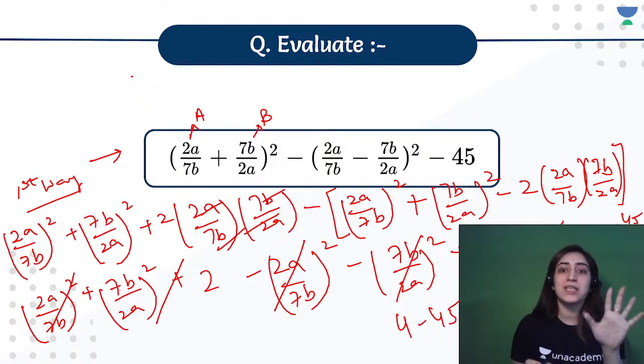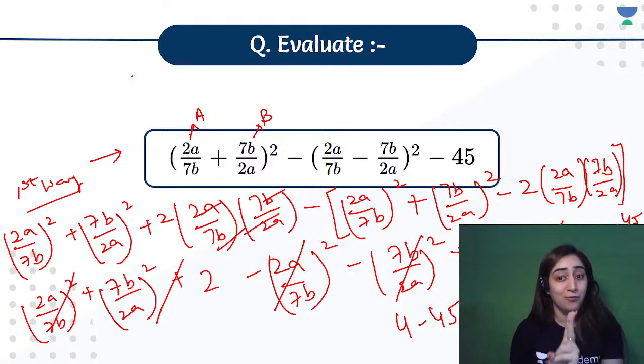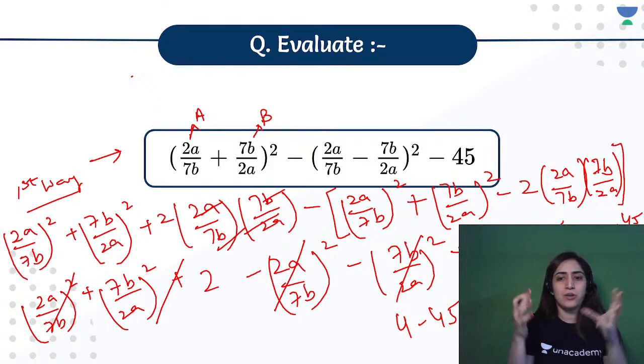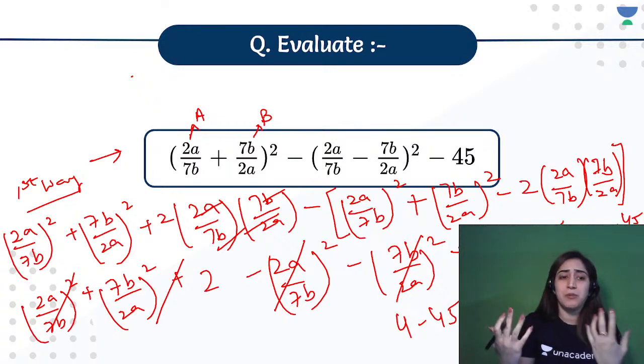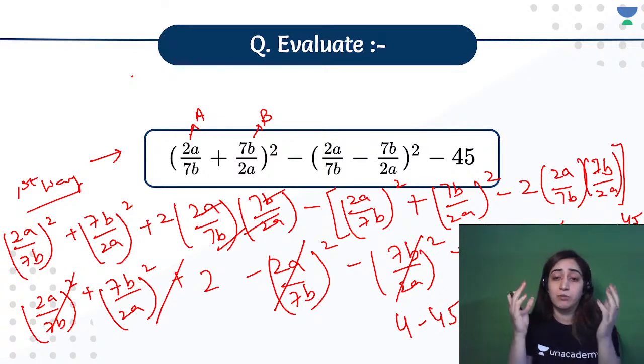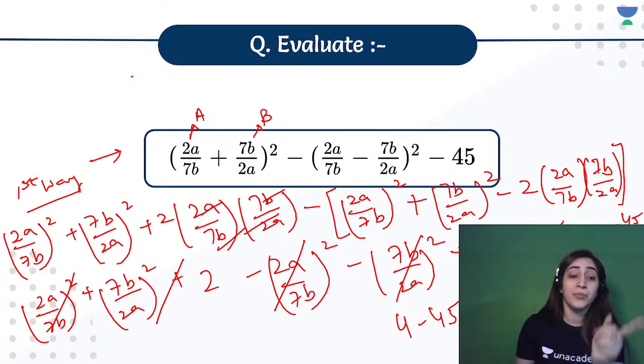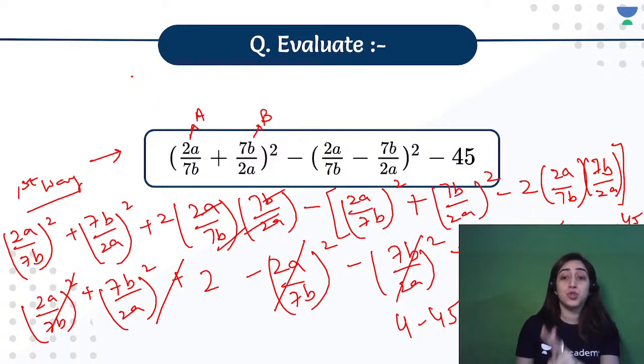Now when you see this, even if I don't know the identity, which is the second way which I will be telling you, I got the answer, that's negative of 45. Now I know this is quite a big one, but still we were able to find out because I was not finding the square. So I'm keeping it in the bracket, I can use that identity. And now I have to mention that using two identities, one is a plus b whole square and another one is a minus b whole square in the reasoning. That's important. Otherwise, you will not fetch good marks.